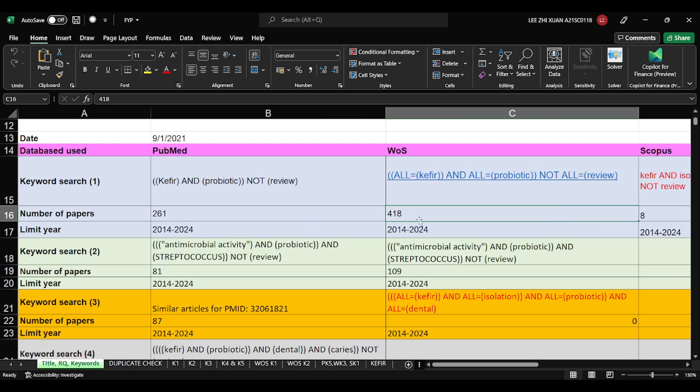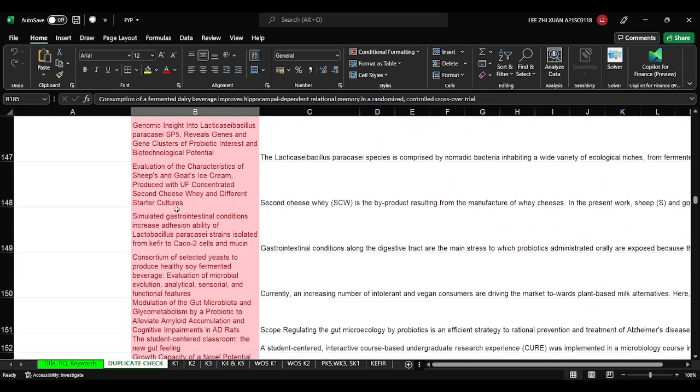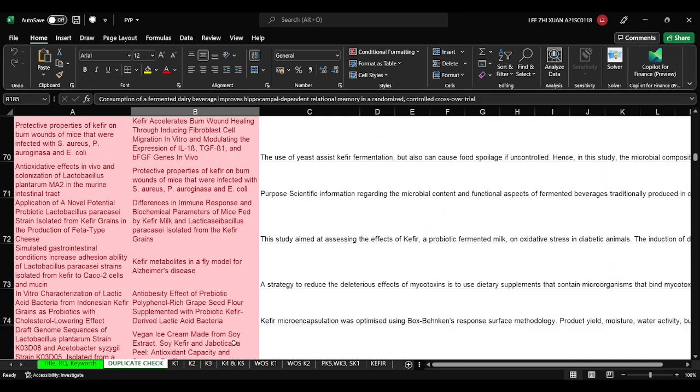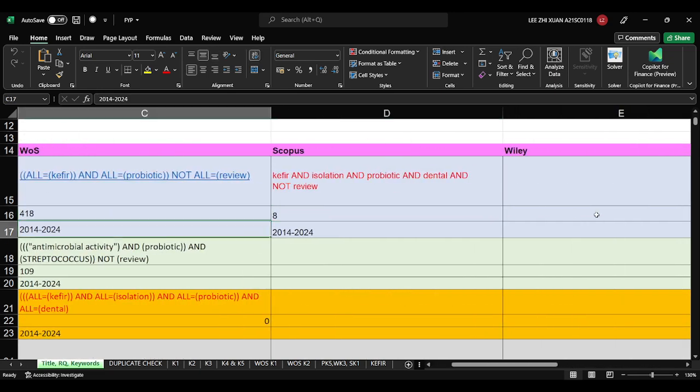So there is a possibility that WOS has duplicate papers from PubMed. So you need to do duplicate checking so that you can filter out any duplicate papers. This is one of the useful functions you need to know. And then you can use Scopus like that.